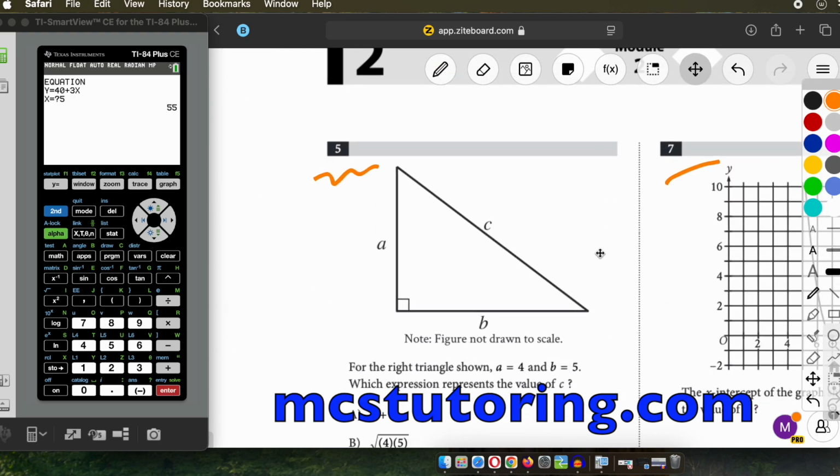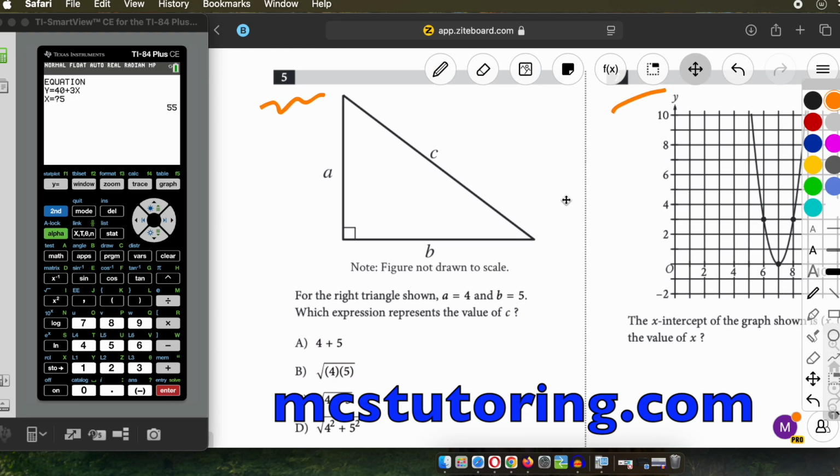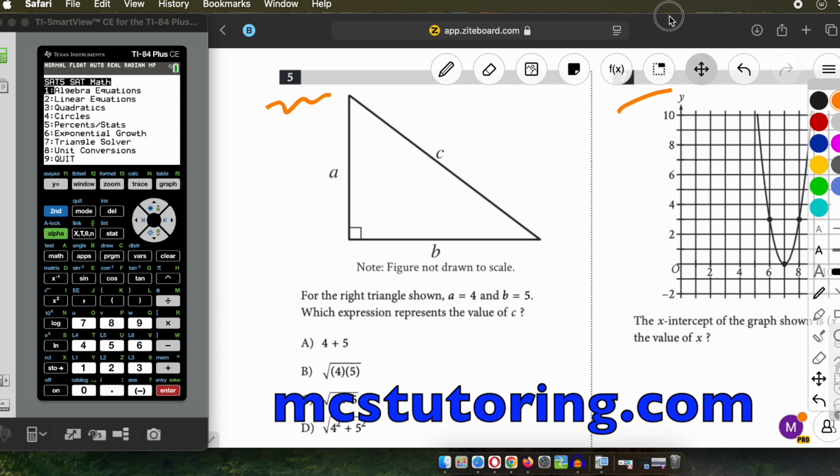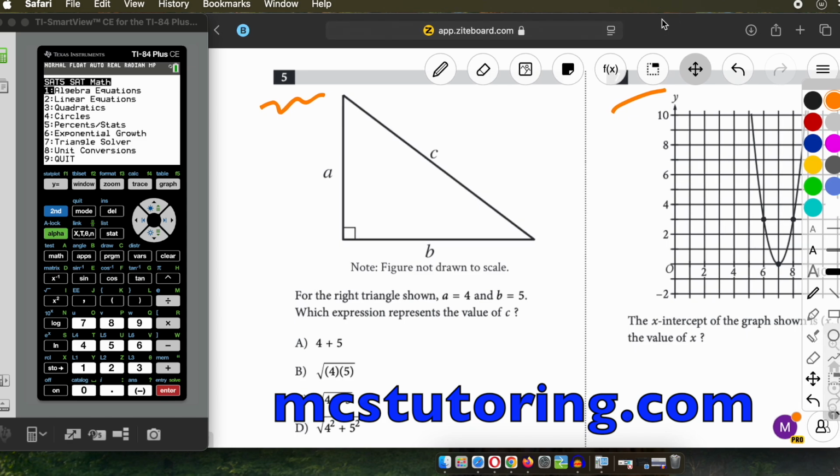Okay, this one, number 5. We can do this even if you didn't know the, what do you call it, the Pythagorean theorem. I was going to say system of equations. My brain is elsewhere. Okay, now, if a is 4 and b is 5.